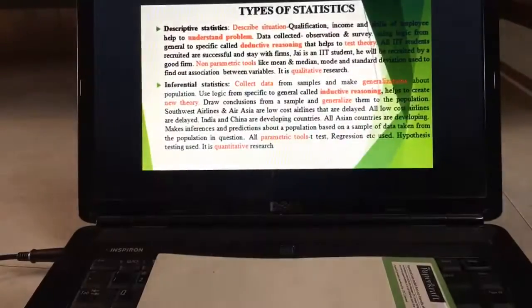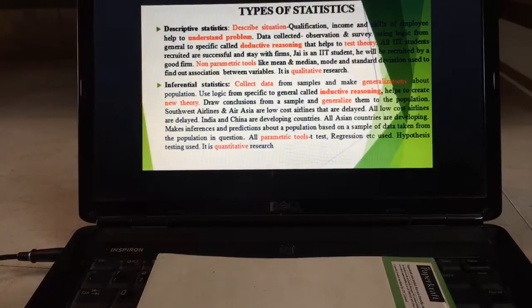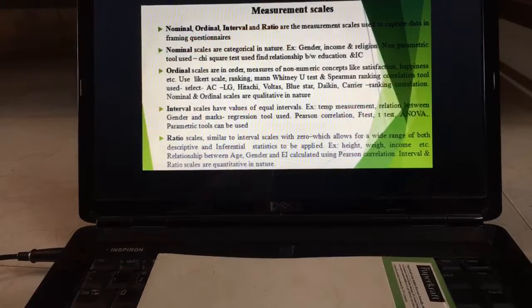Okay, so this is the meaning of inductive reasoning, where here I am studying quantitative research, not qualitative, quantitative research we are doing here. And here we are making use of all the parametric tools like t-test, regression, etc. And we are also doing some hypothesis testing, all that we will do. So this is what I have shown in this PPT, which is very, very important. Please go through this and understand this basic concept.